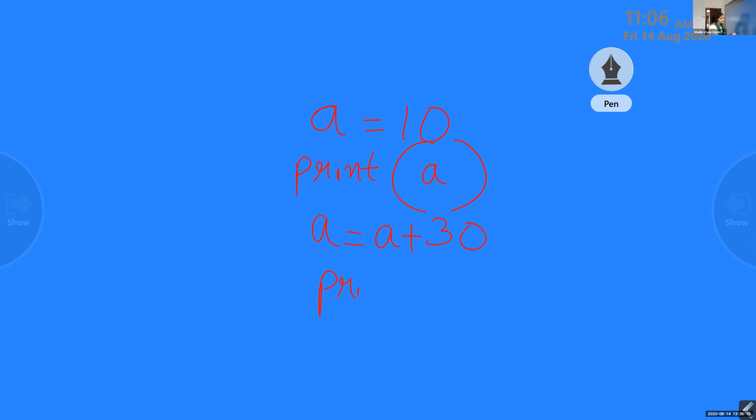Question to Emmanuel. Possible output: A plus 30. What will be the printed value? A plus 30. Hello? Adul? A plus 30, ma'am. No. 40. Adul? 40. The value will be printed, isn't it? The value will be displayed as output using the print statement, not A plus 30. Clear? Manuel? Yes, ma'am. Okay.